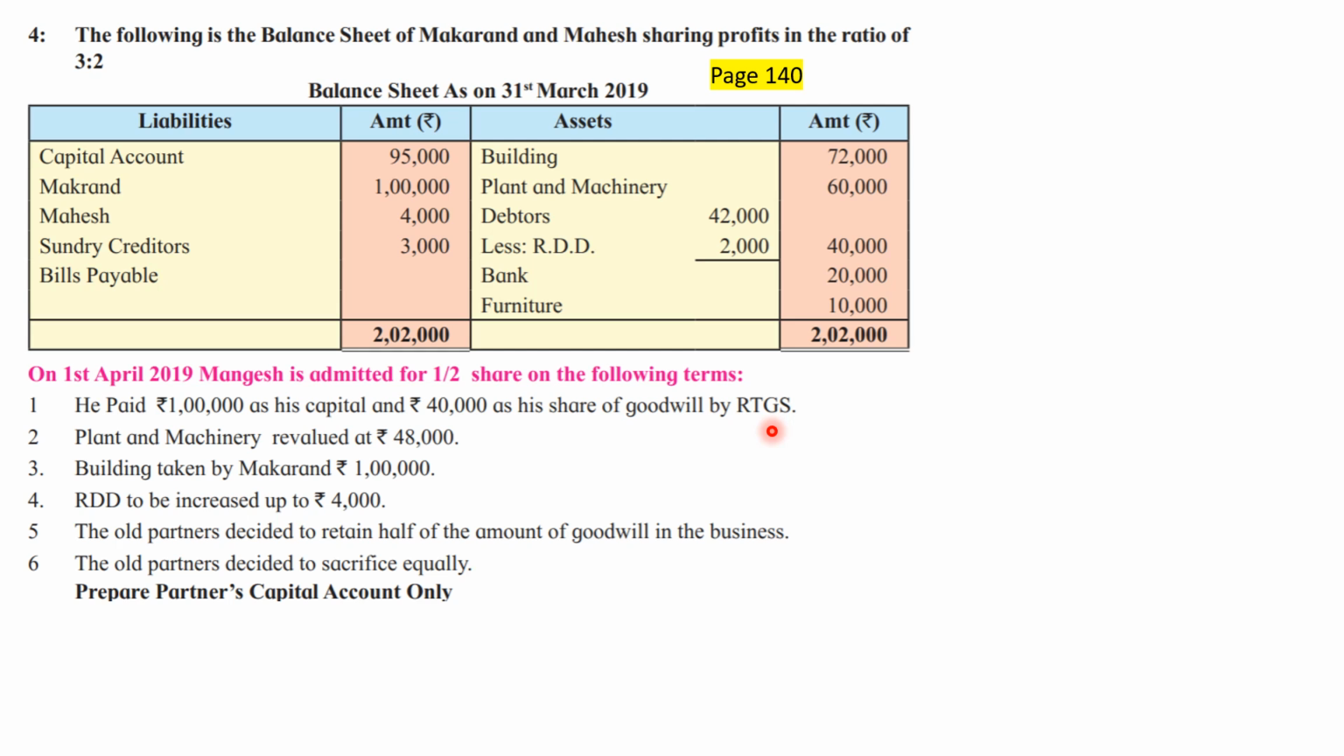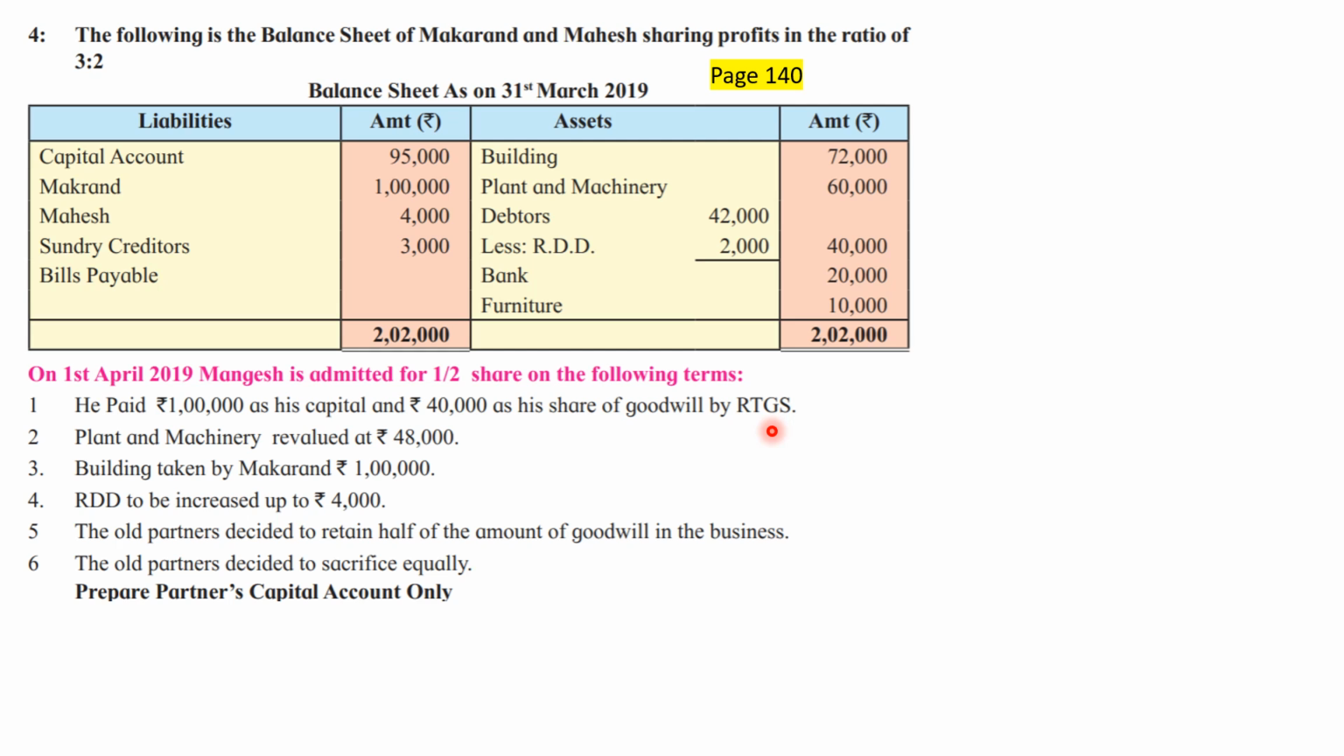Next one, plant and machinery revalued at rupees 48,000. Building taken by Makarand at rupees 1 lakh. Okay, building is taken over by Makarand, be careful. The existing value of building is 72,000 and it is taken over by Makarand at rupees 1 lakh. Next, RDD to be increased up to rupees 4,000. Existing RDD is 2,000 and we are going to increase it up to rupees 4,000.